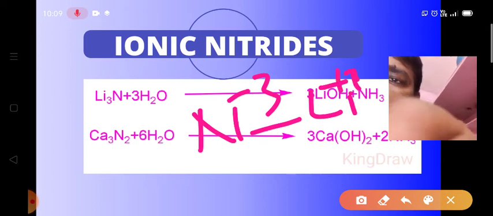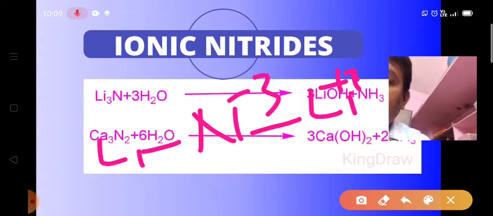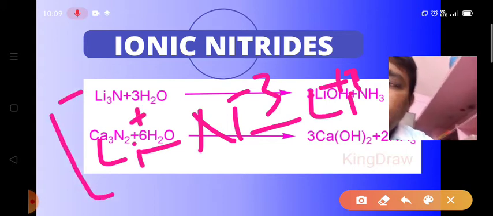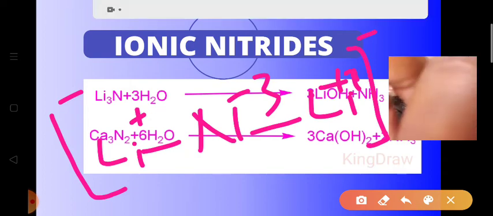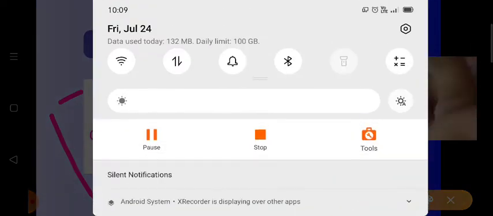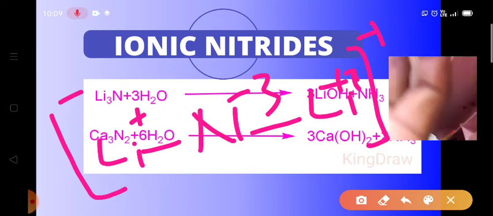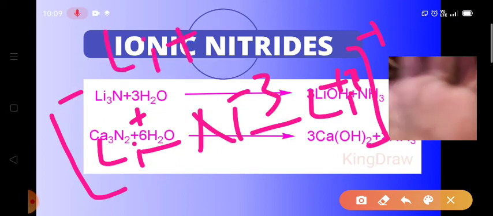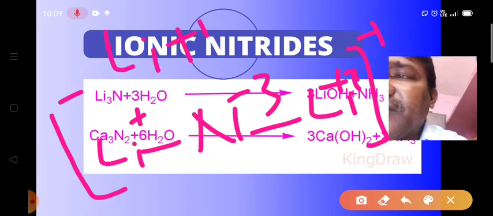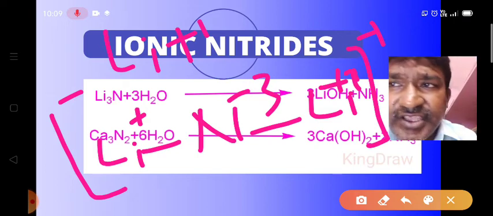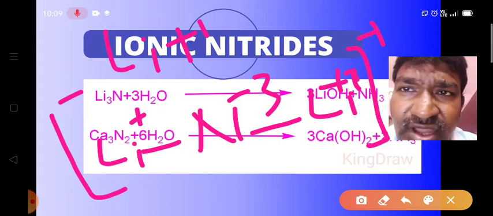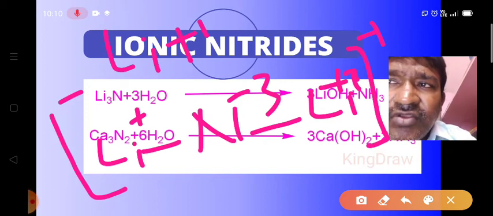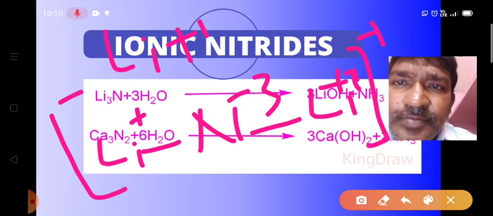Li+1 here, and one more Li+1 here, so this is the complex ion with charge -1, and lithium +1. Look here, the lithium nitride formula is Li3N. Here one nitride ion combines with two lithium ions and forms a complex ion, and we also observe one Li+ ion.